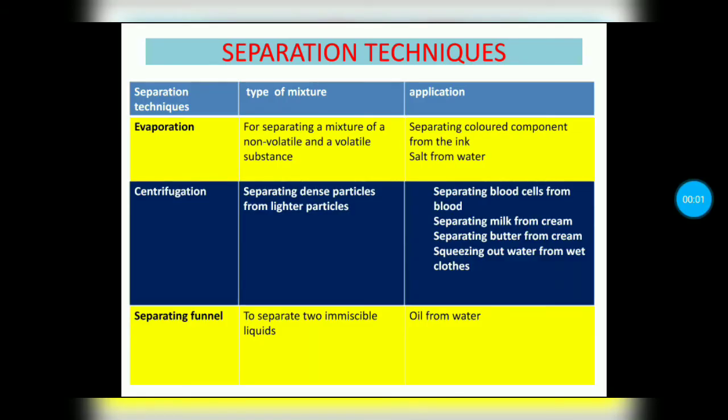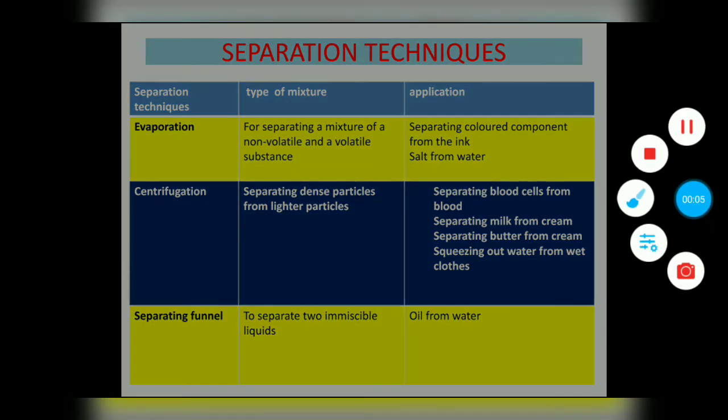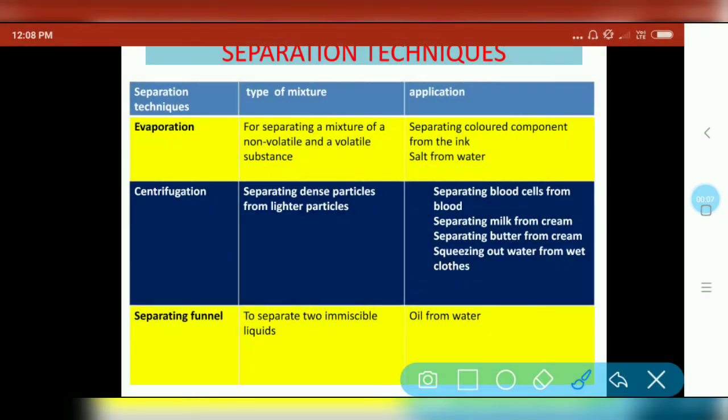Next, we are discussing separation techniques. First one is evaporation. Evaporation, for example, a mixture of volatile substances and non-volatile substances. So we will separate that type of mixture by using evaporation. Volatile substances means which will show evaporation. The substances which show evaporation we call volatile. The substances which will not show evaporation we call non-volatile substances.